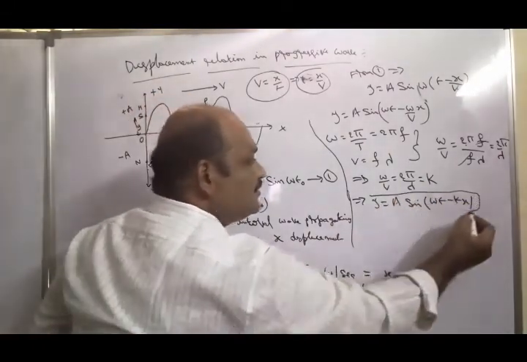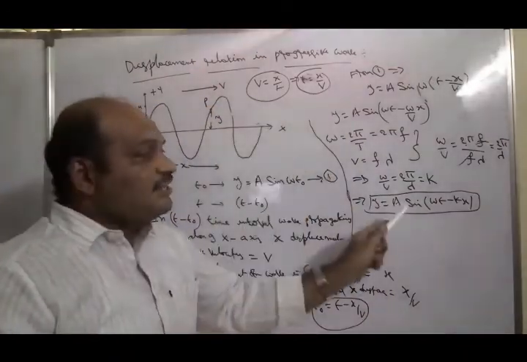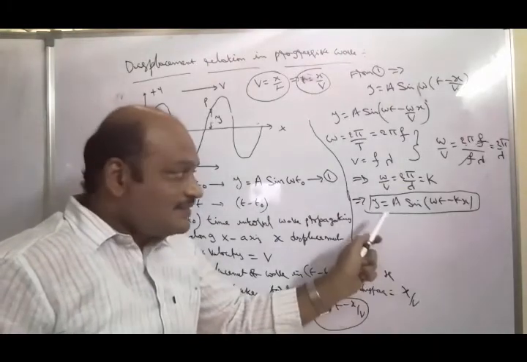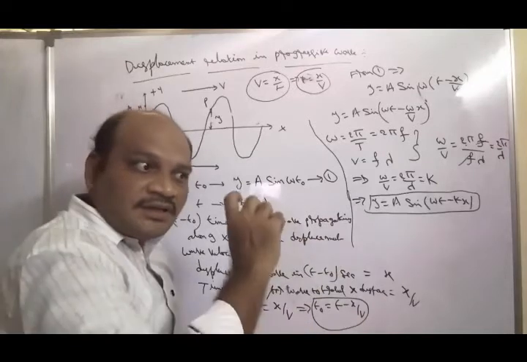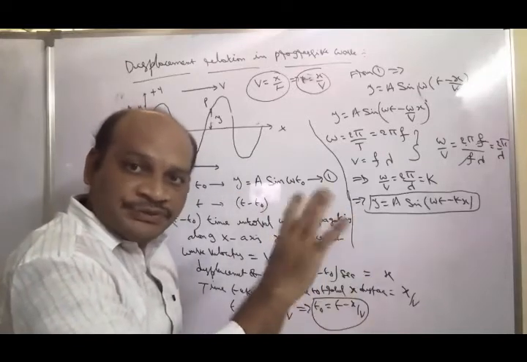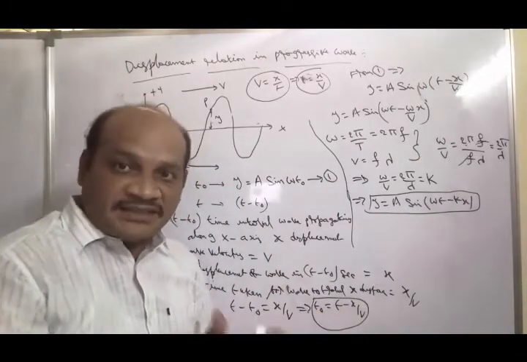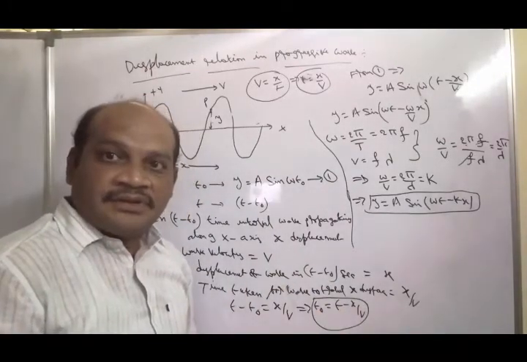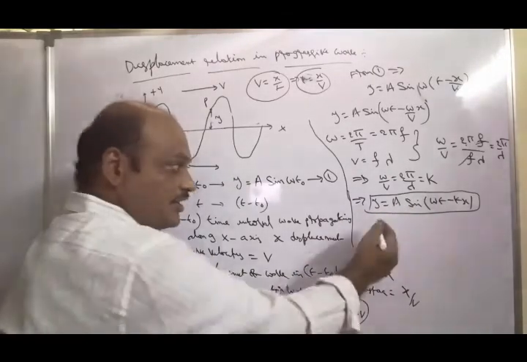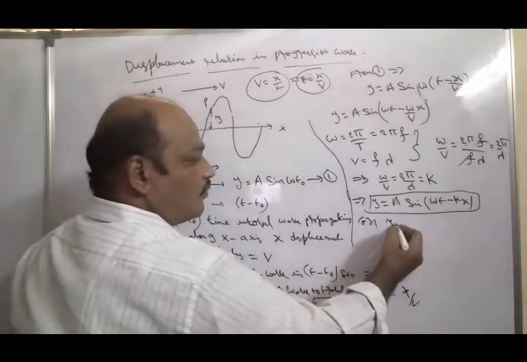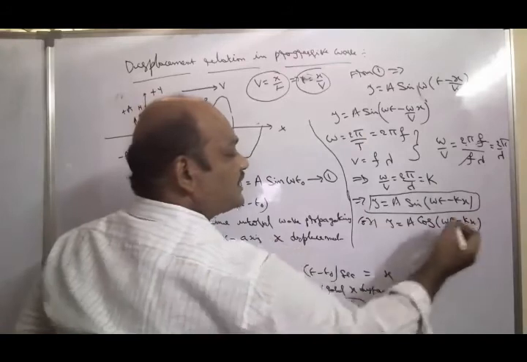This is the displacement relation in a progressive wave. It is the displacement of the particle of the medium in the propagation of a progressive wave. This equation we can write in different manners. It can also be taken as a cos function, so it can be written as y is equal to a cos omega t minus kx.